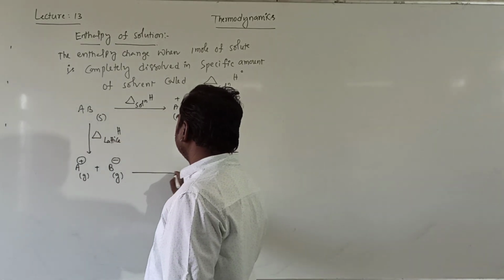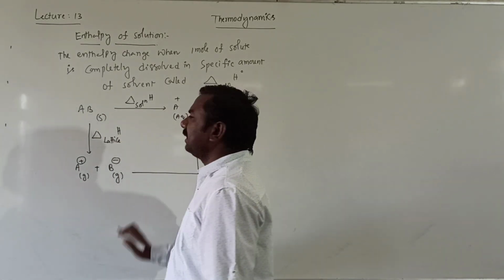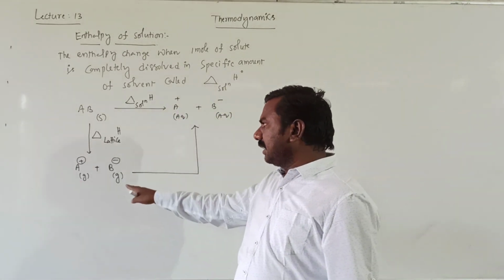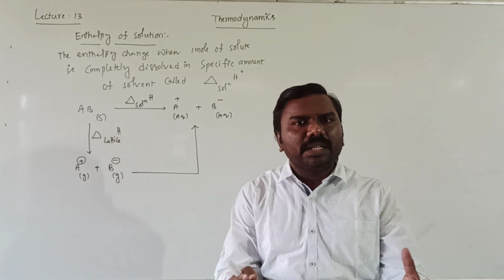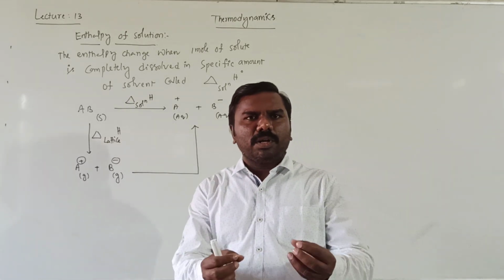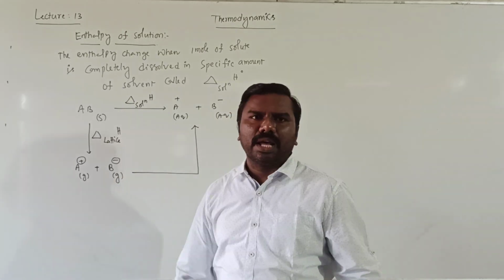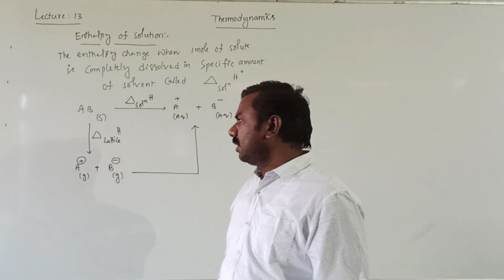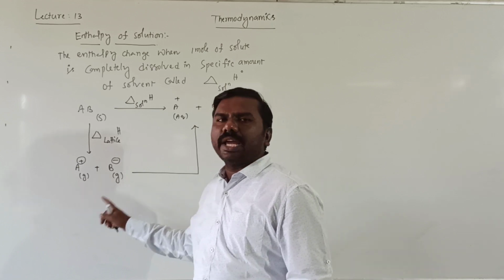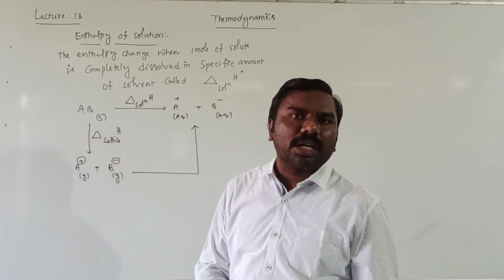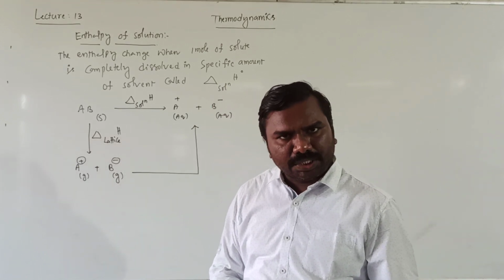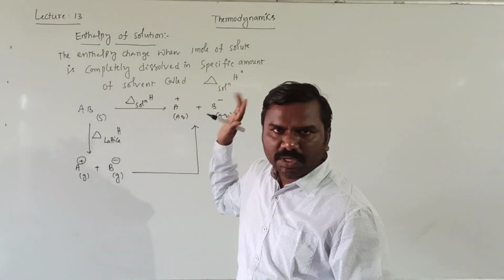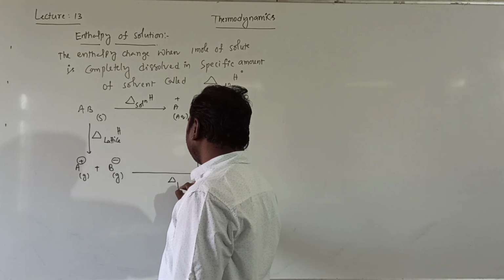Then this is converted into aqueous cation as well as anion. Gaseous is converted into aqueous by the addition of water. Water molecules surround the gaseous cation and anion. The enthalpy change when 1 mole of gaseous ion is surrounded by water is called which one? Hydration enthalpy, which forms aqueous cation and aqueous anion.